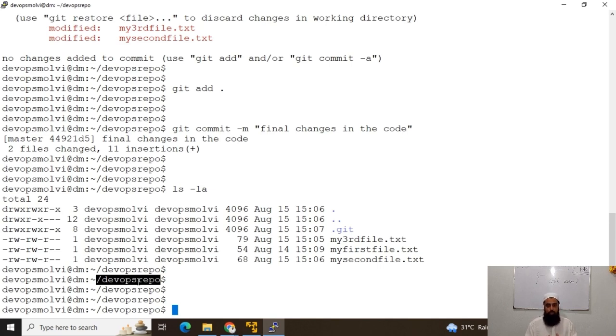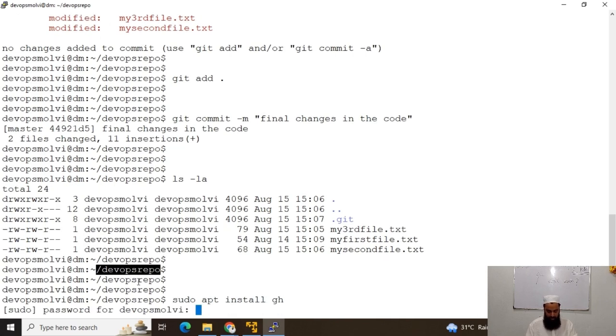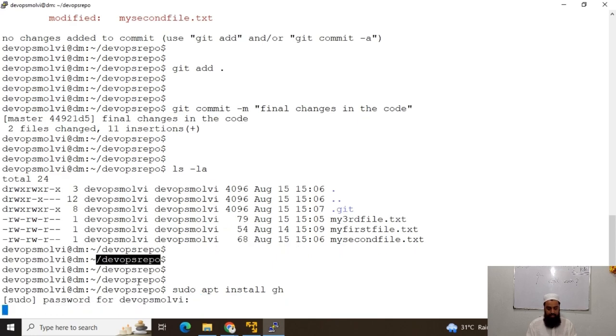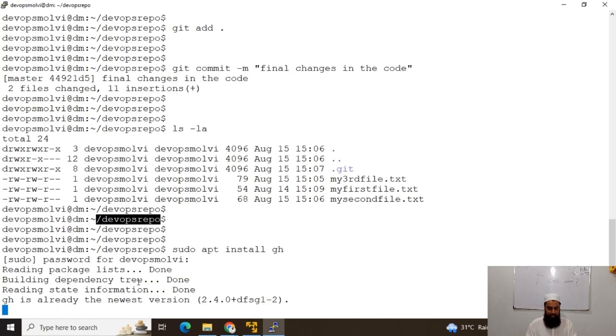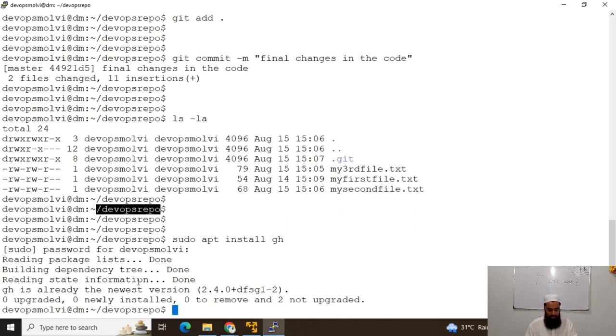So first we must have GitHub CLI installed. GitHub CLI is installed via this command, sudo apt install gh. I have already installed it, but this is the command, and it will let us know that gh, meaning GitHub CLI, has already been installed.